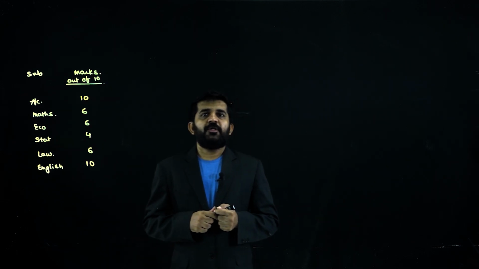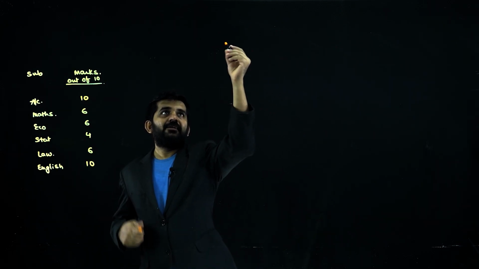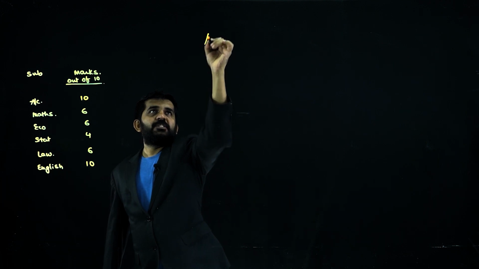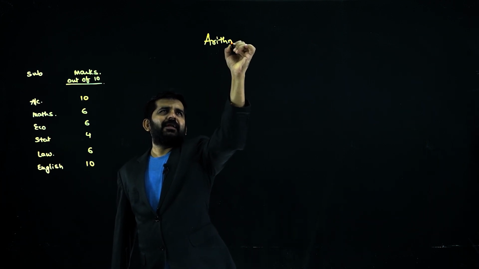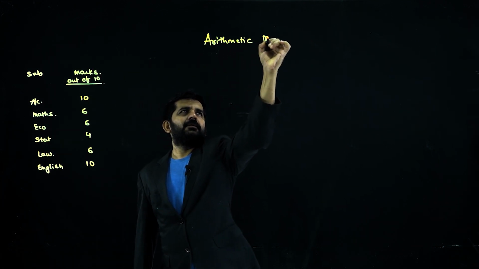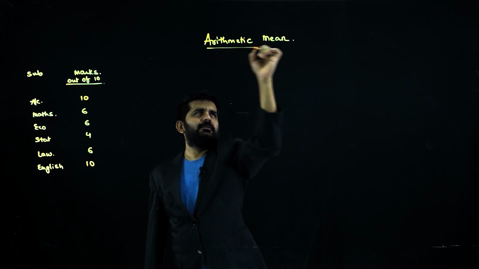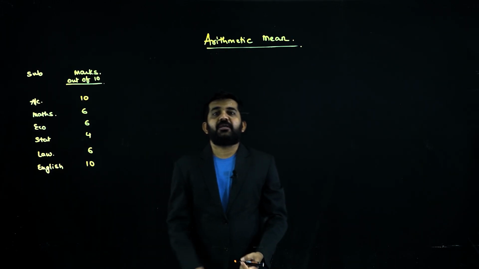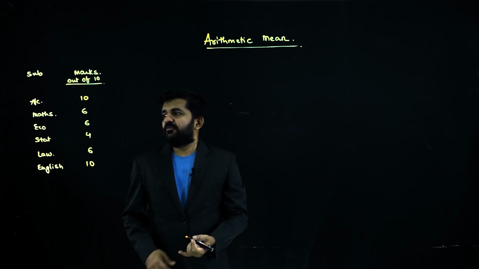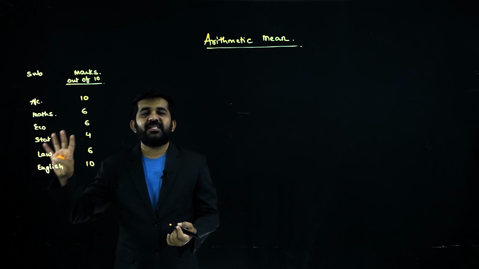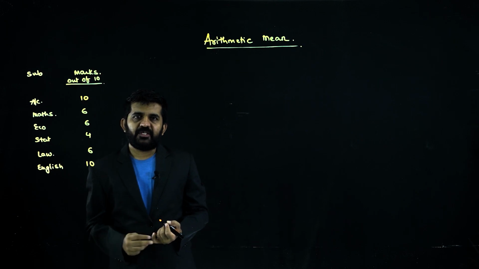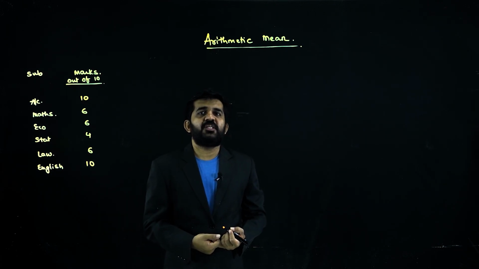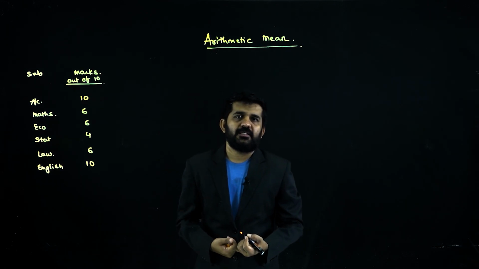Hello friends, we are going to learn measures of central tendency, first of which is the arithmetic mean. Arithmetic mean, or mean, alright. We have already taken data, subjects and marks out of 10 in various subjects. We will be learning various formulas. What does it exactly mean?